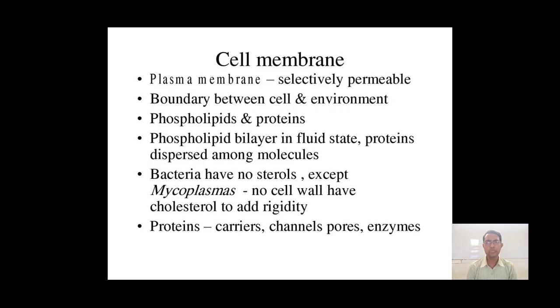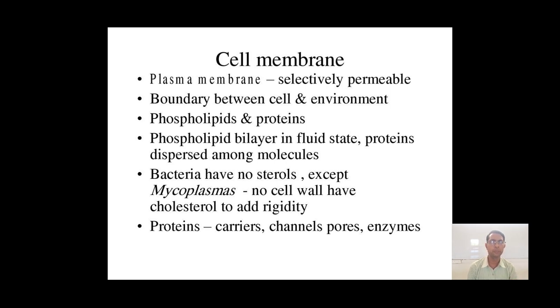Now moving to the next parameter in a prokaryotic cell, that is the plasma membrane. Plasma membrane is a selectively permeable membrane, and it produces a boundary between the cell and the outer environment. It is made up of phospholipids and proteins. So there is a layer of phospholipids, and along with that there is a presence of proteins.